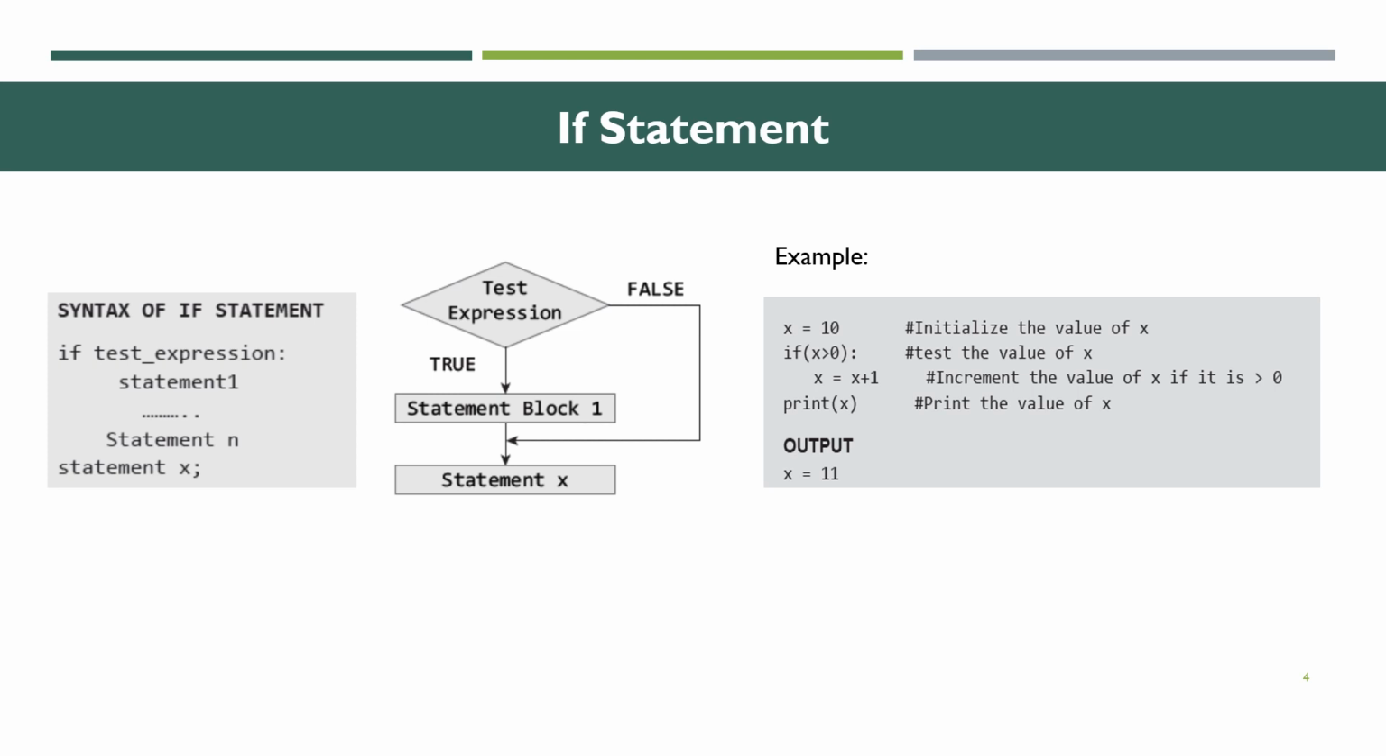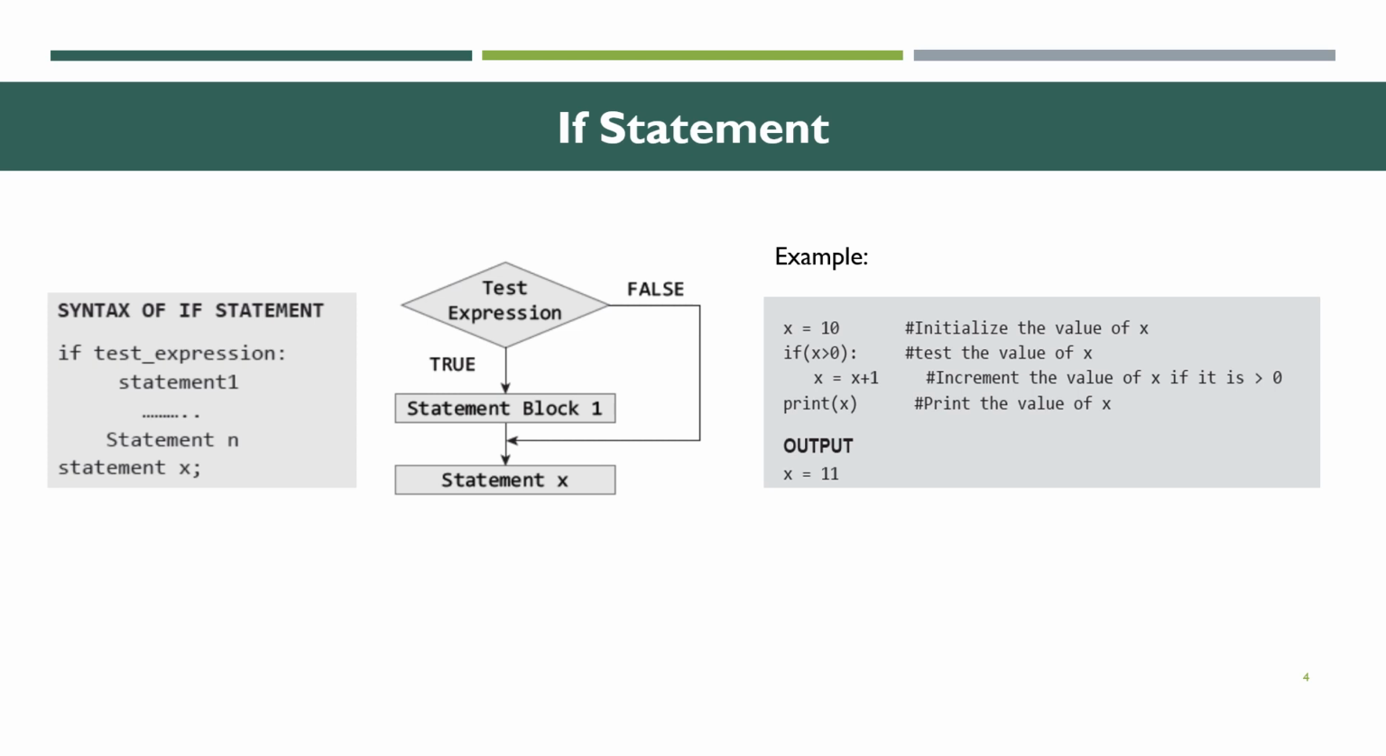Here we are going to see the syntax of the if statement. If test expression, statement 1, and then statement n, and then go to the next statement. In this syntax, if the test expression is true, it will go for the statements inside. Otherwise, if the condition is false, it will go out of the if block. That is an if statement.